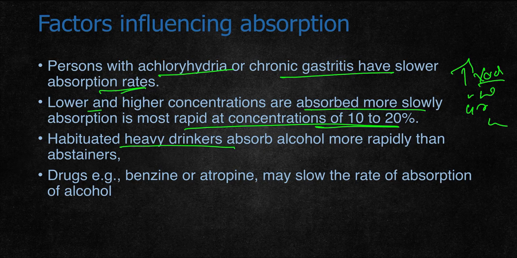Habituated heavy drinkers absorb alcohol more rapidly than abstainers. So if the person is a first-time drinker or a habitual drinker, habituated drinkers absorb alcohol more rapidly compared to abstainers. And certain drugs like benzodiazepines and atropine slow the rate of absorption of alcohol.